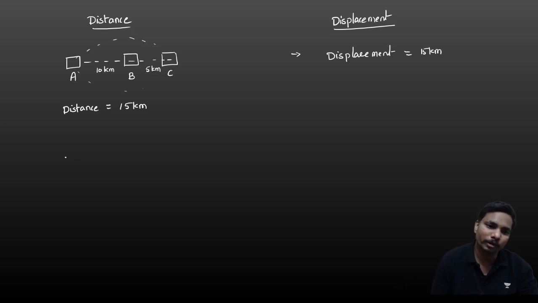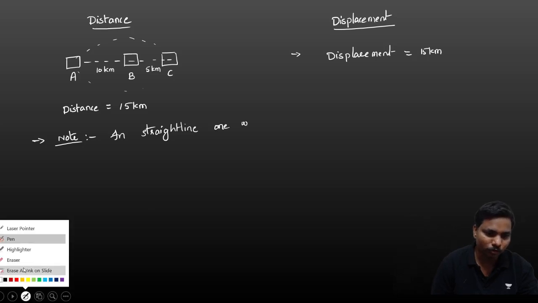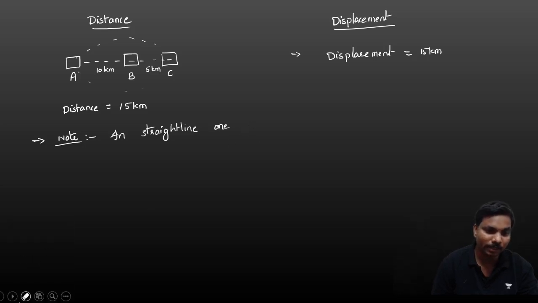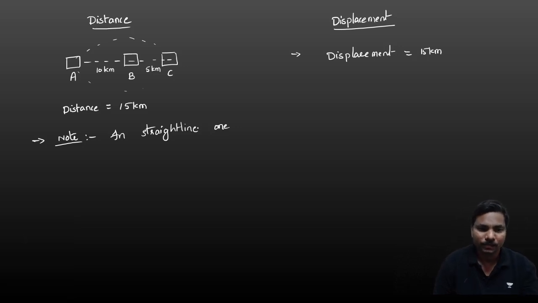So you can note down one very important point. In straight line, one way directional motion, only one directional, distance and displacement are the same. In case of reversal of direction, that may change.